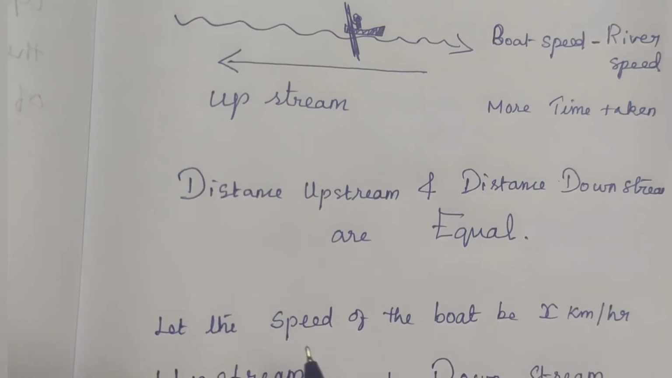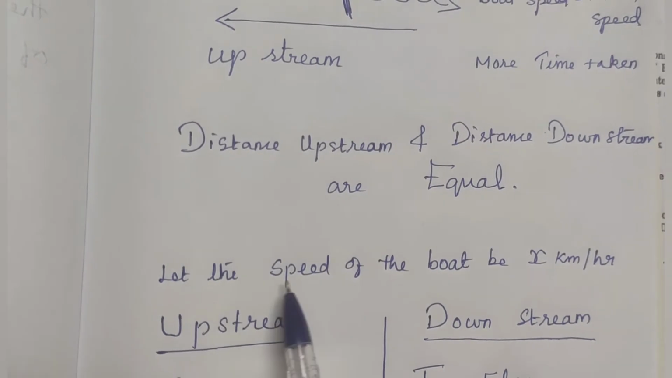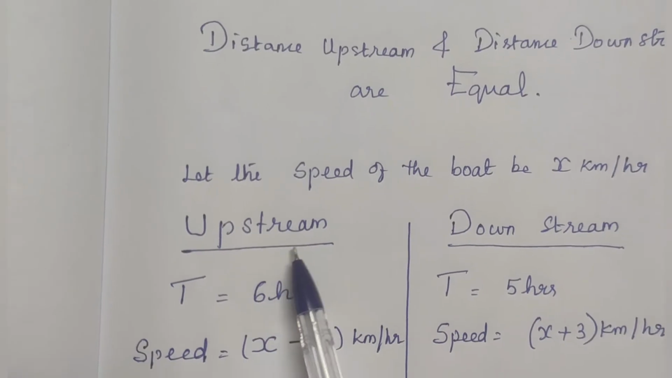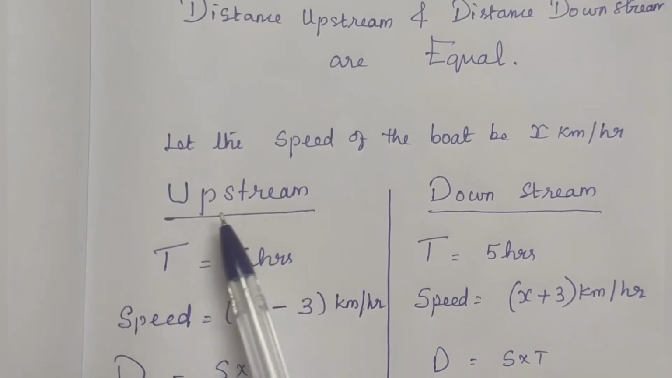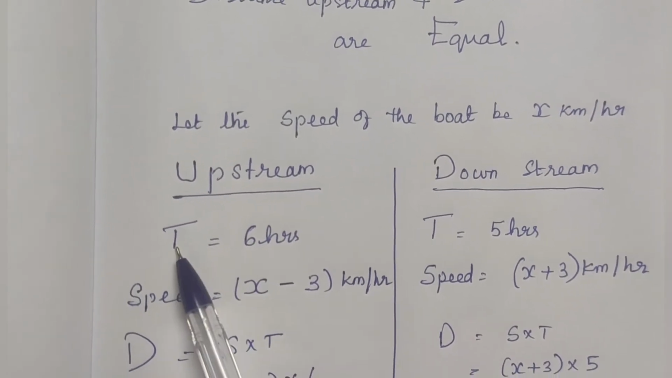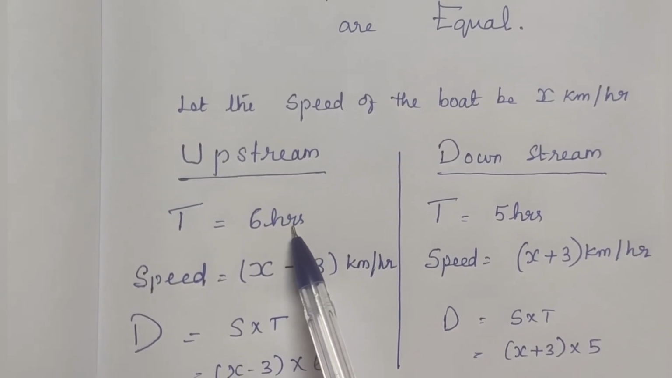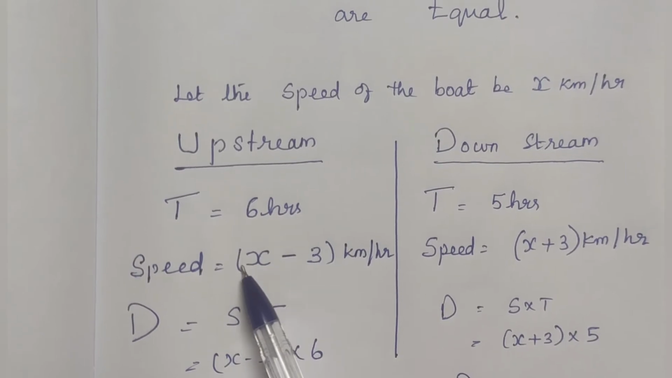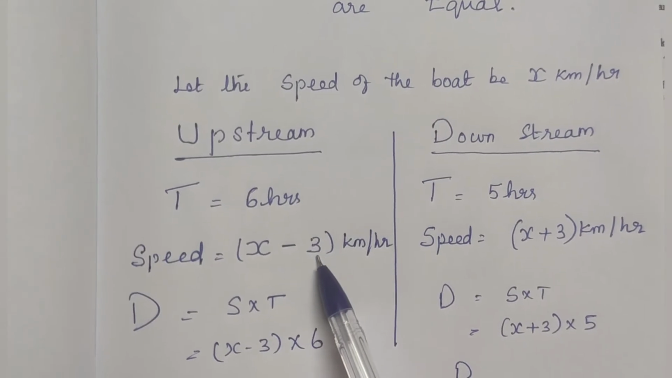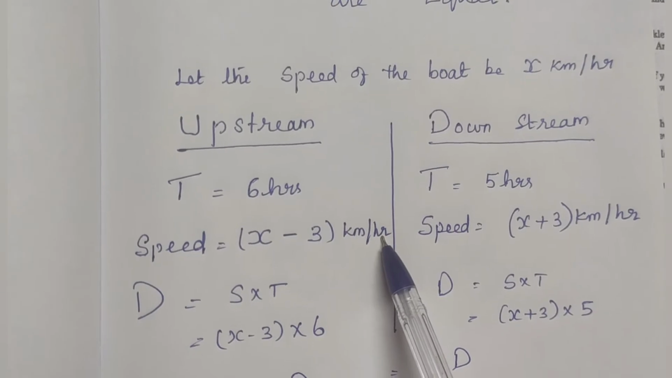Okay. In this question we have to find the speed of the boat. So let the speed of the boat be x km per hour. Let us consider two cases. Upstream: to go upstream the boat takes 6 hours. So time taken upstream is equal to 6 hours. And what about the speed of the boat upstream? We do not know the boat speed, so we have taken x minus the speed of the stream, 3 km per hour. So speed is equal to x minus 3 km per hour.